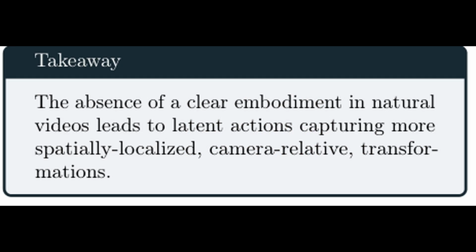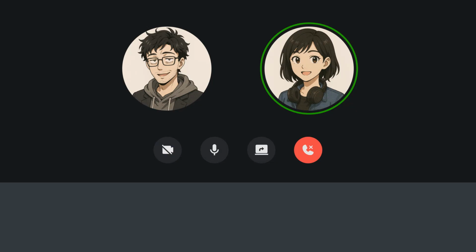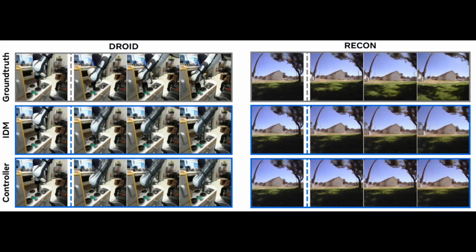This was a fascinating finding. They discovered that without a common embodiment, the latent actions naturally become spatially localized relative to the camera. That makes sense when you think about it. Without a consistent agent performing actions across videos, the model learns to associate actions with regions of the frame rather than with specific agents. Right. As this takeaway slide summarizes, the absence of clear embodiment in natural videos leads to latent actions capturing more spatially localized camera-relative transformations. But despite this limitation, they were still able to use these latent actions effectively for planning tasks, right?